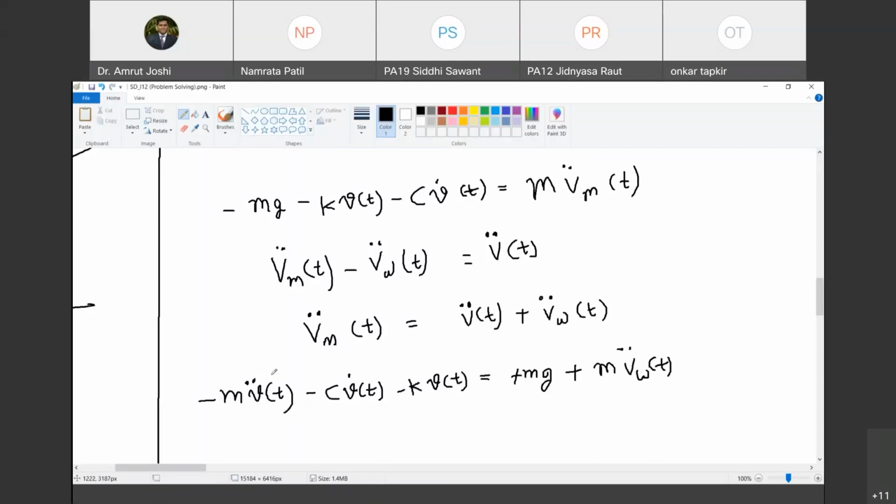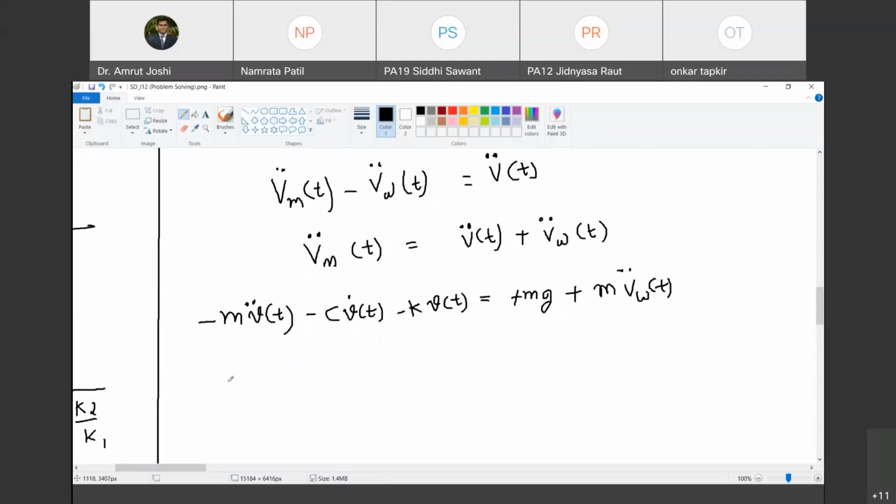तो ये हमने अर्थक्वेक के लिए भी किया था. Our equation was m u double dot plus c u dot plus k u is equal to minus m ug double dot. ऐसे इक्वेशन था. वो ही इक्वेशन उसी तरीके का, पर उसमें एक कांस्टेंट टर्म ऐड हो रहा है mg. दैट्स ओके. सो दिस इक्वेशन विल बी ऑफ दिस नेचर m v double dot. नाउ आई विल ड्रॉप आर्गुमेंट t. You know that it is function of t. So m v double dot plus c v dot plus k v is equal to minus m vw double dot of t. Are you with me? Plus mg.